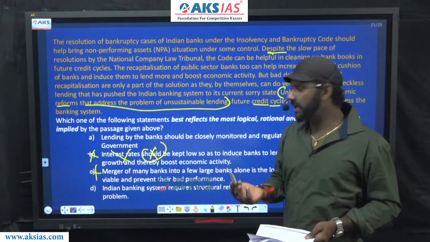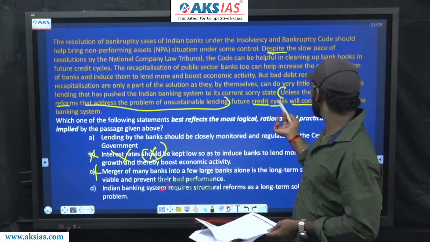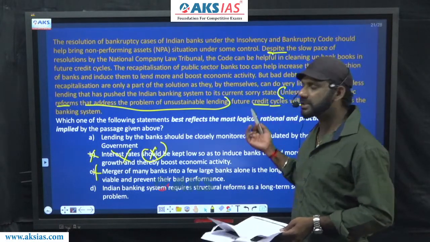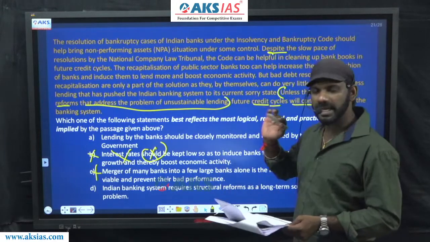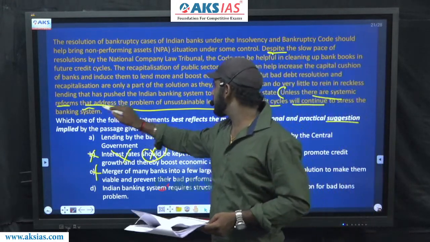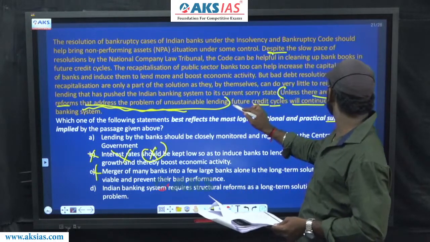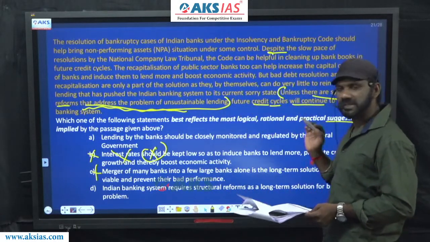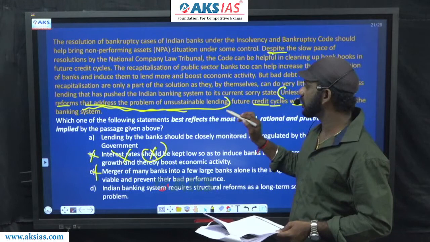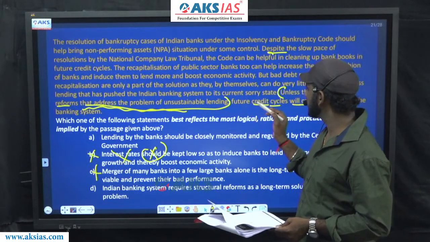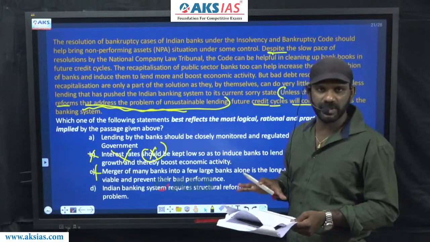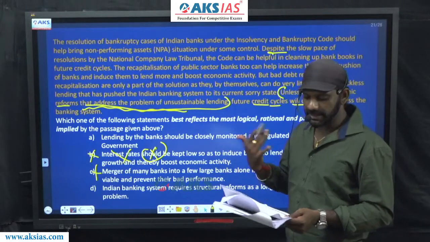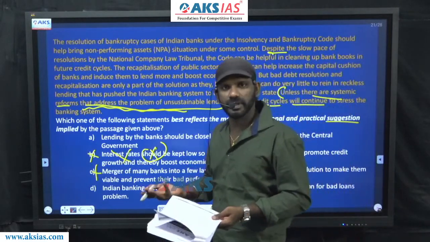What is required to stop future credit cycles from continuing to stress the banking system? This is what the author tells us. And what has to be done is, reforms that address the problem of unsustainable lending must be checked. There are systematic reforms that address the problem of unsustainable lending. Such reforms must be there to deal with this particular situation. That is what the author tells us. That's a suggestion put forward by the author.